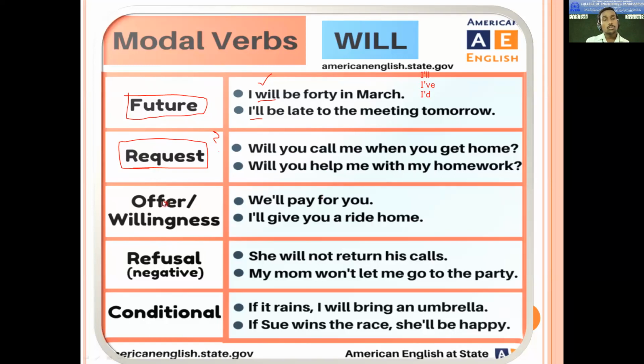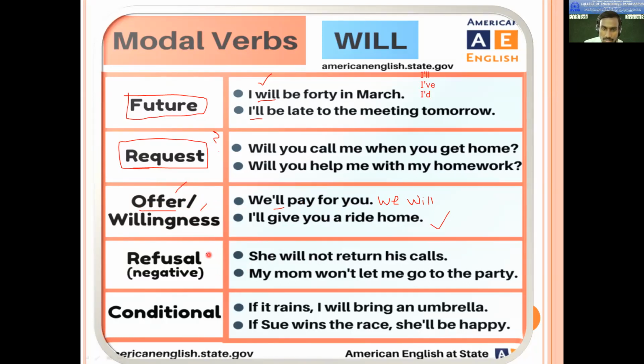Then with will, you can also offer or express your willingness. Simply you are using will. For example, we will pay for you. I have just explained, if it is we will, what does it mean? Usually after we people use shall, but here it is used will. So what does it express? It expresses offer or willingness. So we will pay for you. I will give you a ride home, something like this. I will guide you, I will help you. These are the kinds of offers that you can make with will.